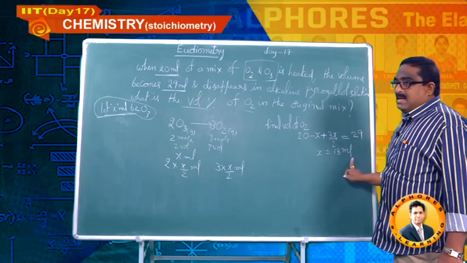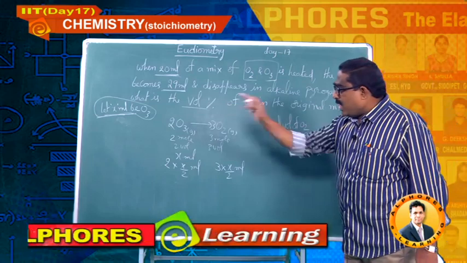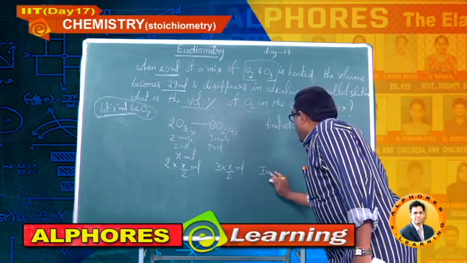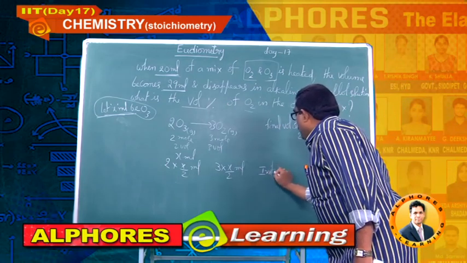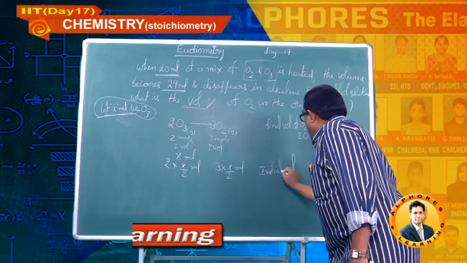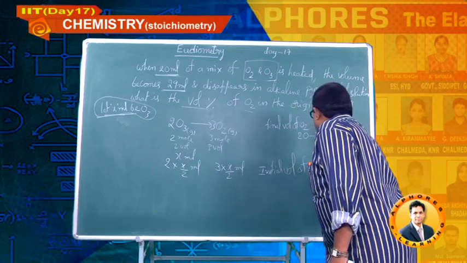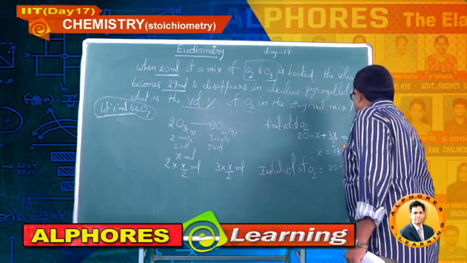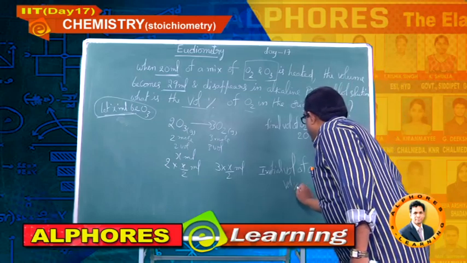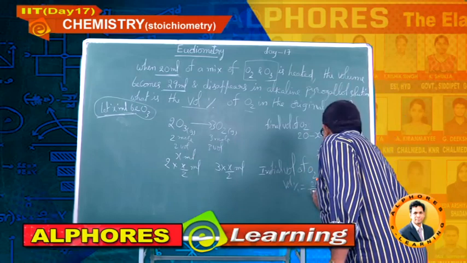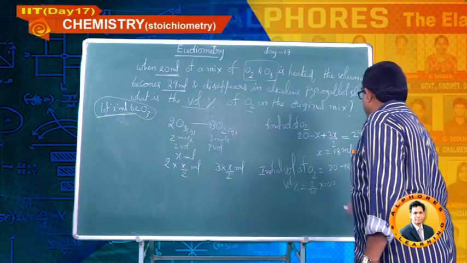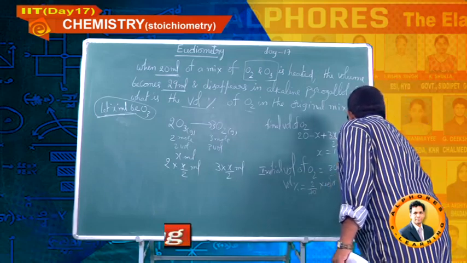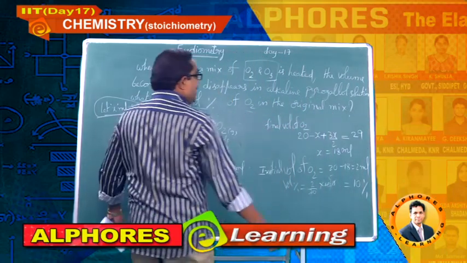x is 18 ml. What is x? I have considered the volume of ozone. So I am writing here, write down, students, initial volume of oxygen is equal to 20 minus 18, 2 ml. He is asking for volume percent, which is 2 by 20 into 100, that is 10%. That is the final answer, students.